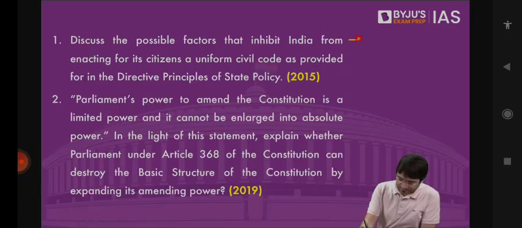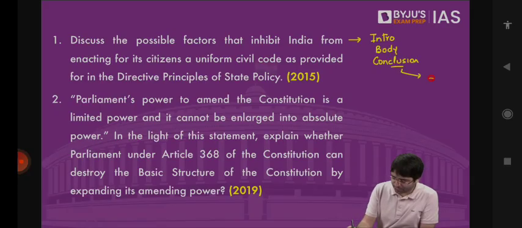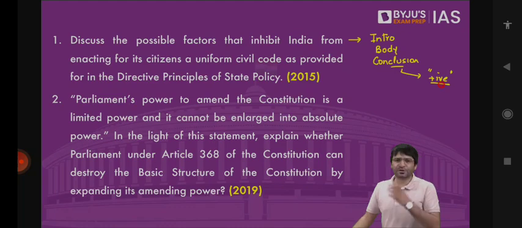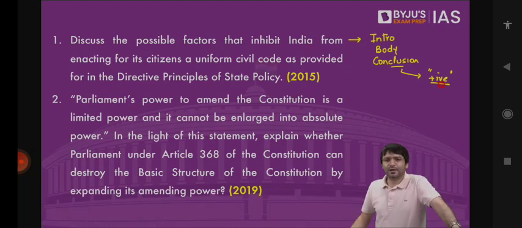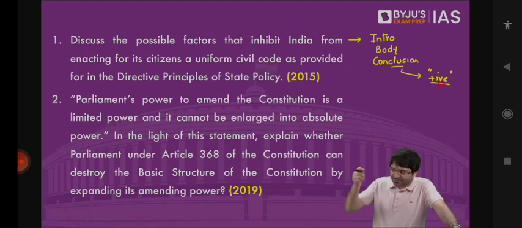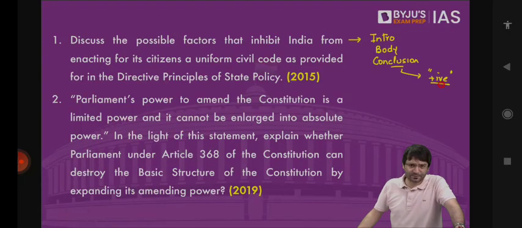For every question, there has to be an introduction, there has to be a body, there has to be a conclusion. Conclusion should always be positive. Positive in the sense, let me give you a hypothetical question. What are the steps Parliament should take to prevent criminalization of politics? That's the question that the examiner is asking you to write.